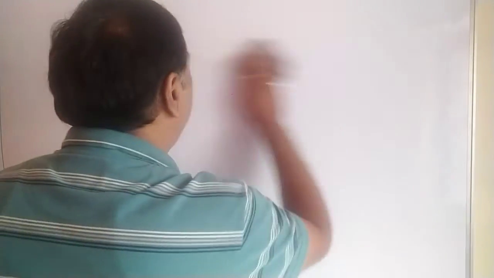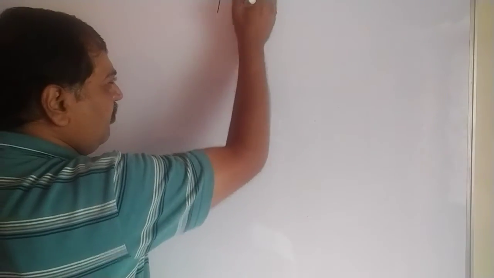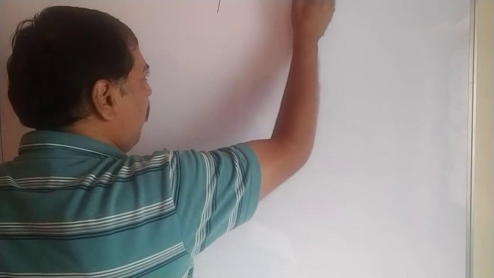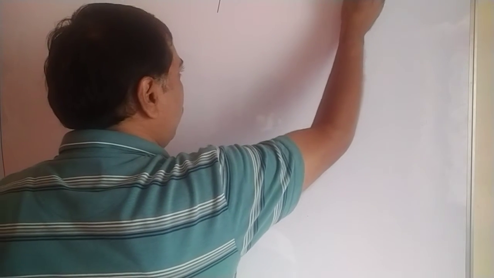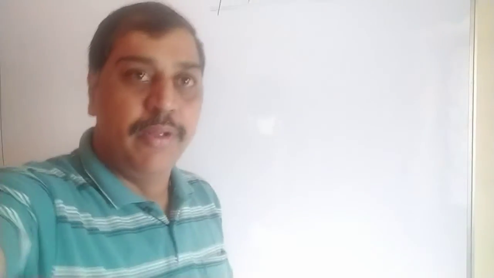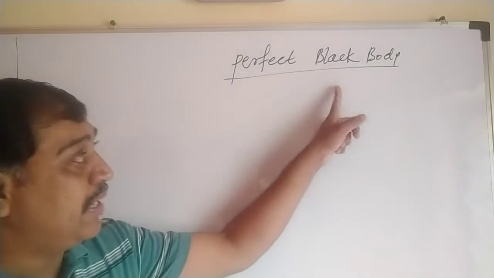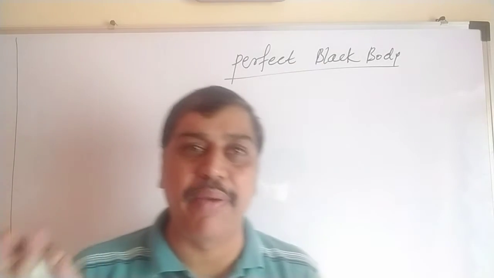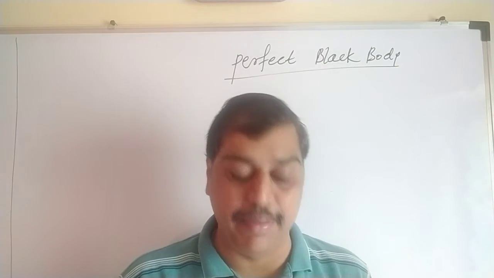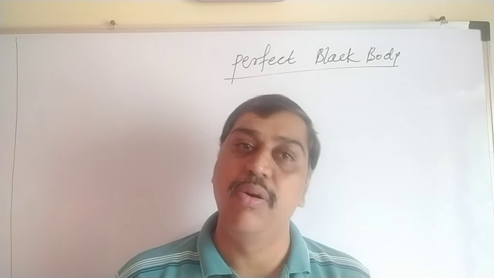Now let's go to the next topic, the perfectly black body. As we know, they have used the word perfect black body here. So let's start with the perfect black body. Now here we know the word perfect. Perfect means 100%. Nobody is perfect, we know. Still, a perfect black body is a body which is said to be perfect, ideal, we can say, ideal black body. And we know the ideal things differ very much from the original things.